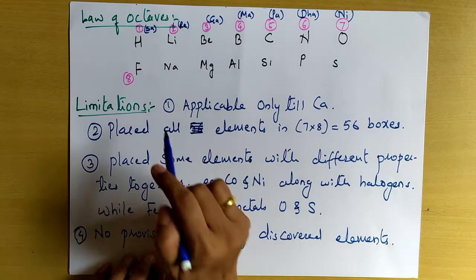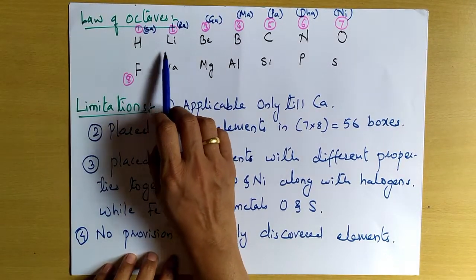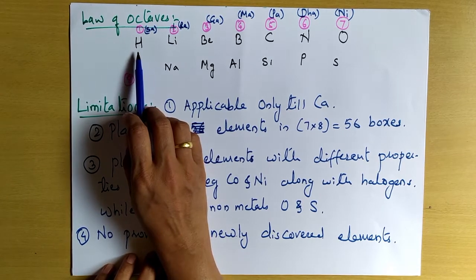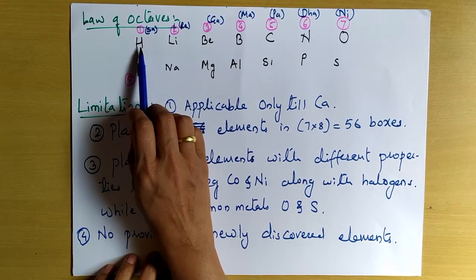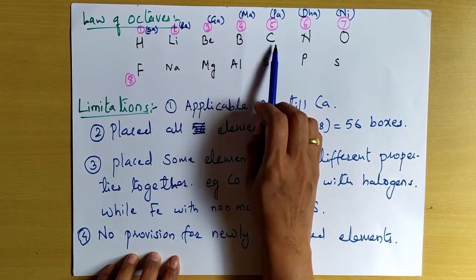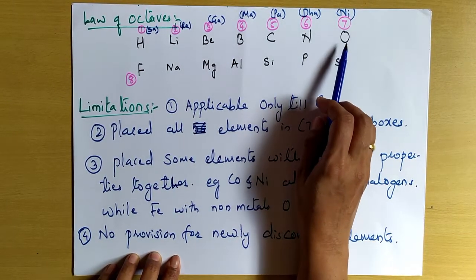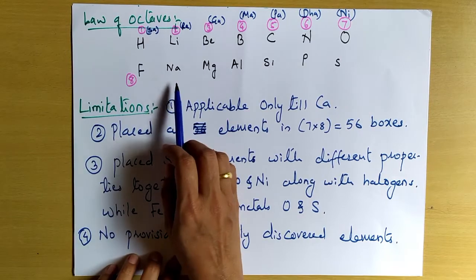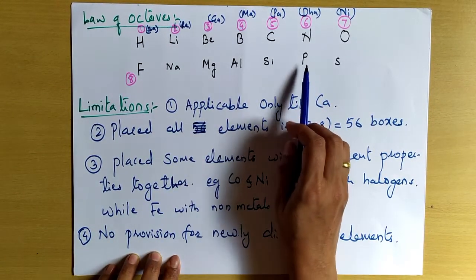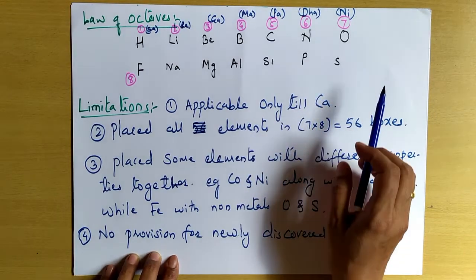He arranged the elements according to the increasing order of their atomic masses. He started with hydrogen, that is the lightest element. Hydrogen, lithium, beryllium, boron, carbon, nitrogen, oxygen, fluorine, sodium, magnesium, aluminium, silicon, phosphorus, sulfur, and so on.